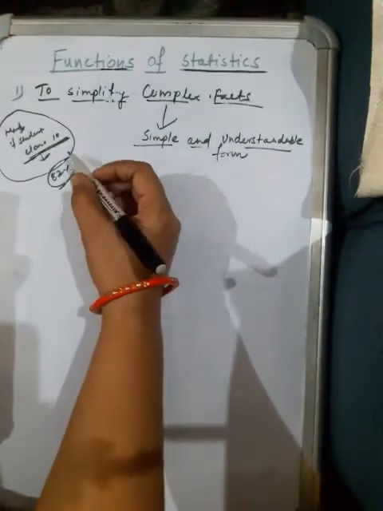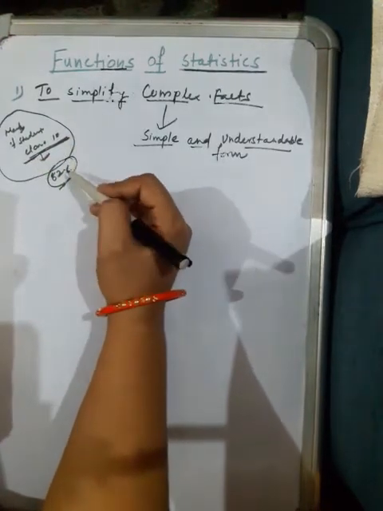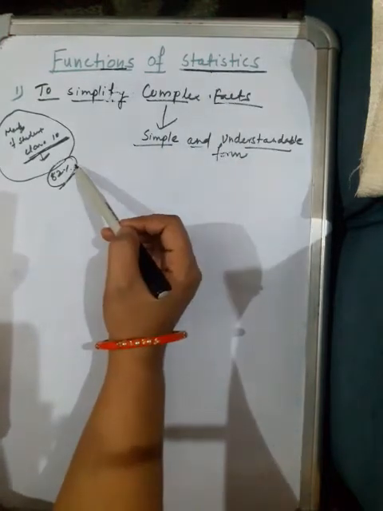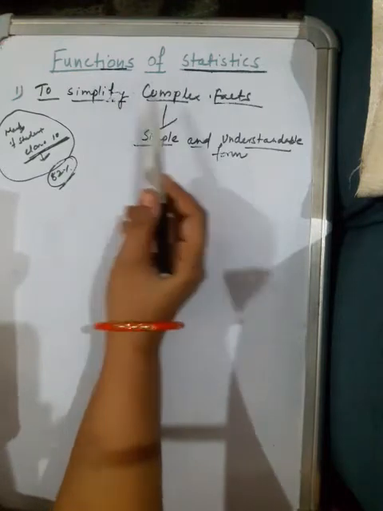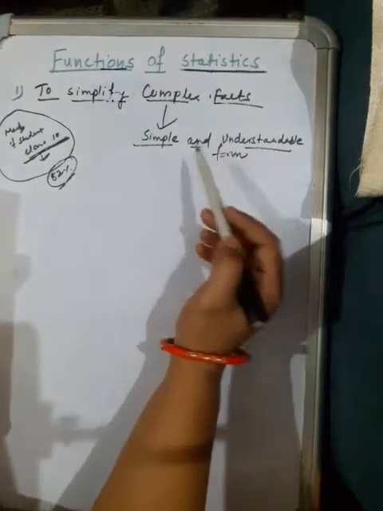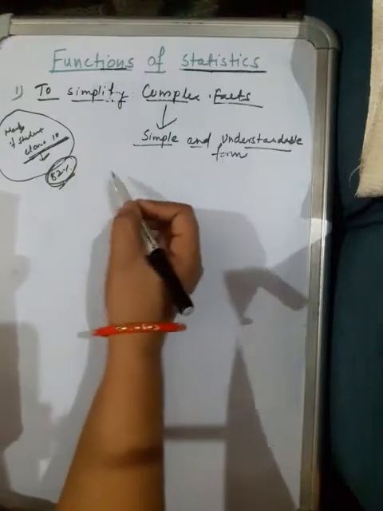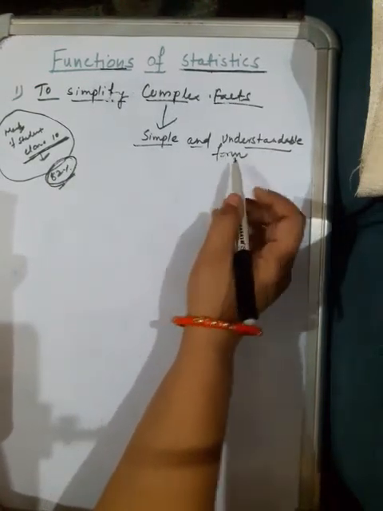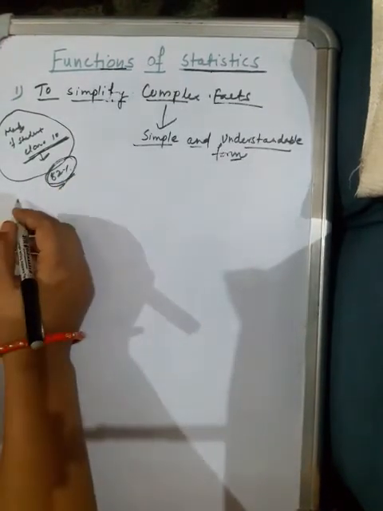So statistics is how to find the average of a large sum of data. We can find the average with the help of statistics. So we can say that statistics helps to simplify complex facts and show the data in a simple and understandable form, so it is easily understood.